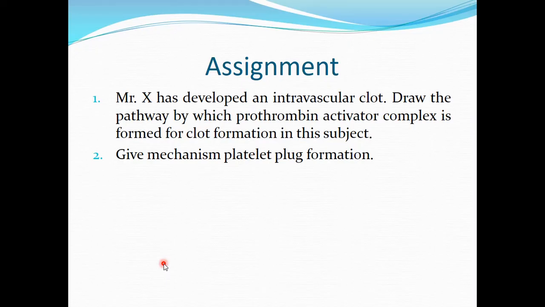So that's all for today's lecture. Now this is the assignment for you. You have to complete this assignment and submit it to my email address, which I will mention again in your group. The assignment is that Mr. X has developed an intravascular clot. Draw the pathway by which the prothrombin activator complex is formed for the clot formation in this subject. So you have to draw whether it is the extrinsic pathway or the intrinsic pathway. So you will draw the cascade of events. And the second question for you is to give the mechanism of platelet plug formation.